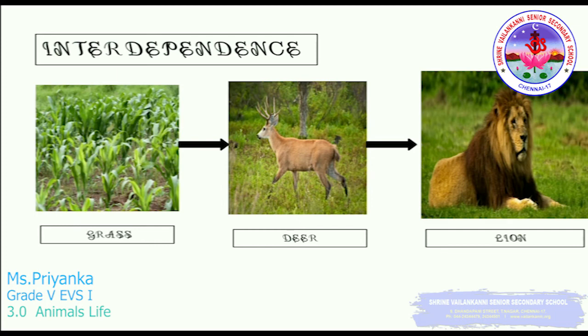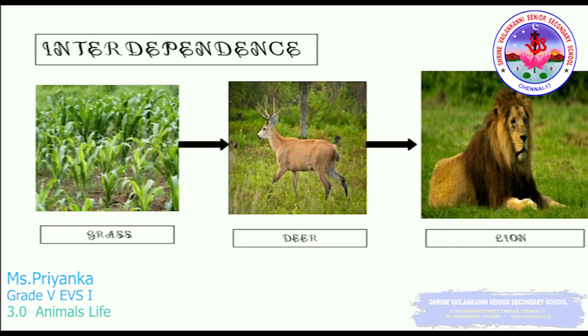Now, just imagine if there is no grass. Then what happens? There won't be any deer. If there is no deer, what will happen? The lion will starve to death. So if one is not present in the place, then the other will be affected. So this is the meaning of interdependence. The deer is dependent on the grass and the lions are dependent on the deer.